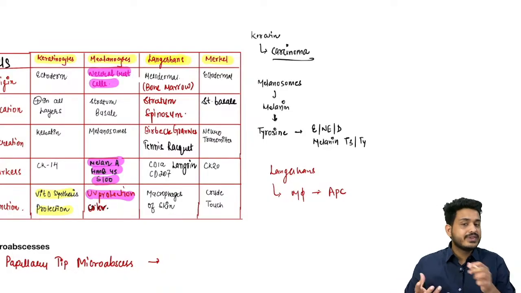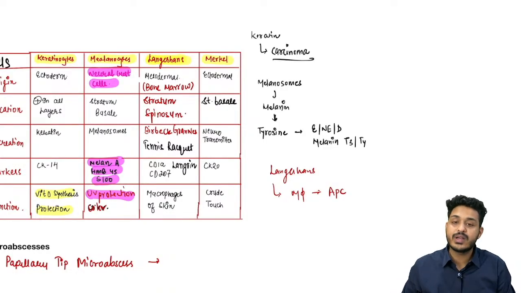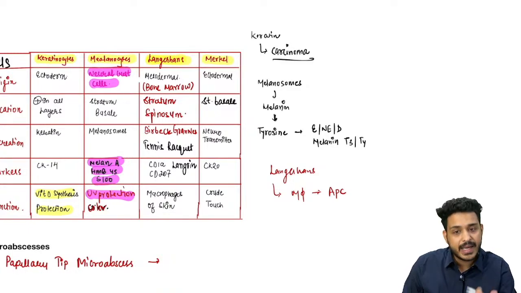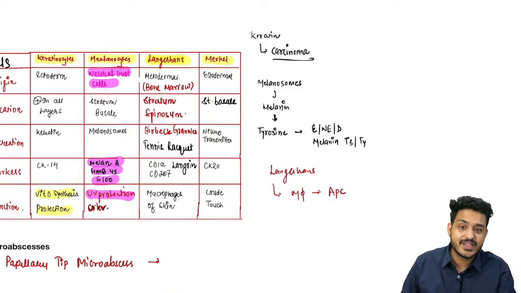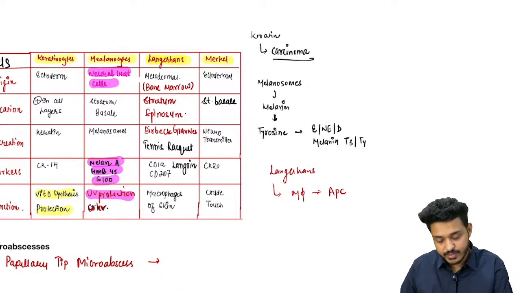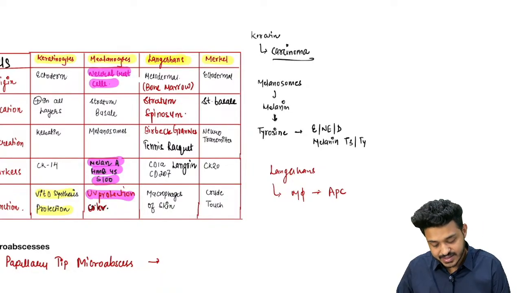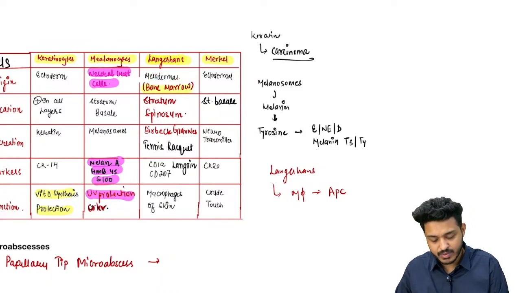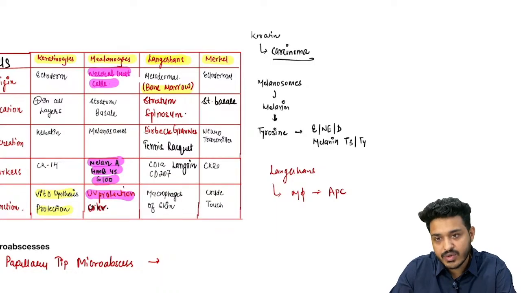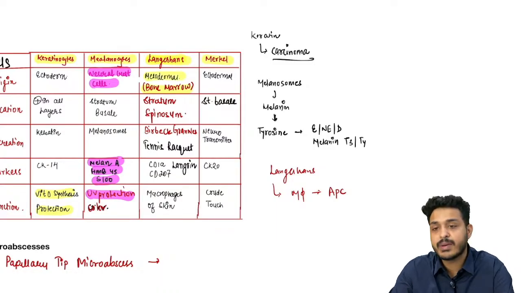When these monocytes travel to different organs of the body, they are called differently. Monocytes in the liver, we call them Kupffer cells. Monocytes in the brain, we call them microglial cells. Monocytes in the kidney, we call them mesangial cells, right? Monocytes in the skin, we call them Langerhans cells, right? And monocytes, we already know, derive from the bone marrow or are mesodermal in origin. So this is another thing that you need to remember, right?